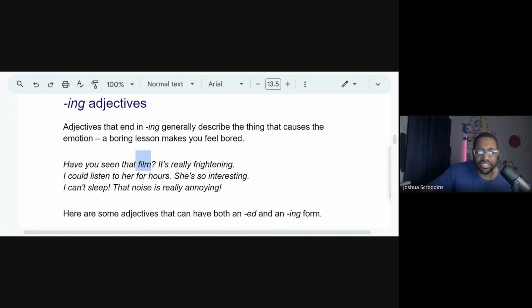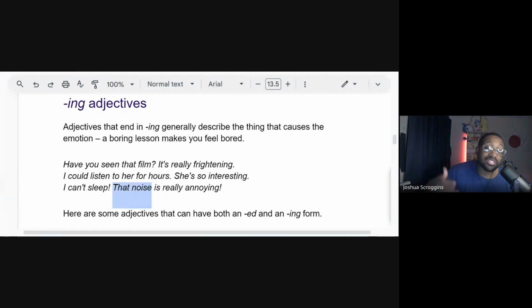This one right here, she can be interested in something, but this tells us more about listening to her. This is the topic, listening to her. And listening to her is a situation. It's not a person. So that makes this interesting. She can be interesting, of course, but in this situation, listening to her. And the last example, that noise.